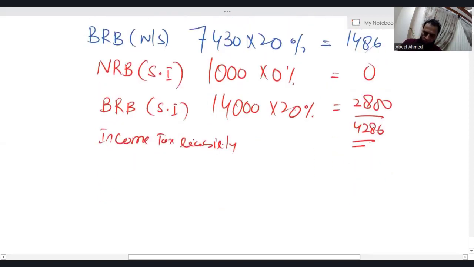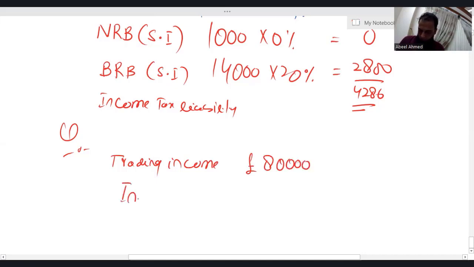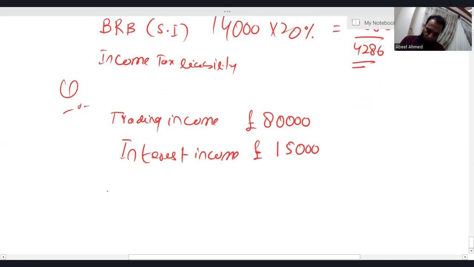Let's deal with one more question. Let's say trading income. We know that trading income is also non-saving income. Trading income is 80,000. Interest income is 15,000. The requirement is income tax liability.